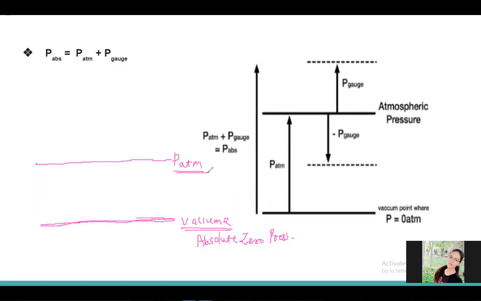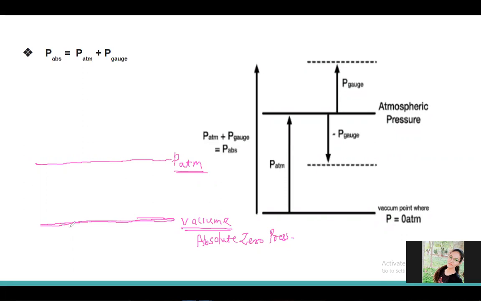But when I enter the atmosphere, suppose I am on the earth, I will feel some pressure, and that pressure is due to the surrounding atmosphere. So it is called atmospheric pressure, which is greater than the absolute zero pressure.